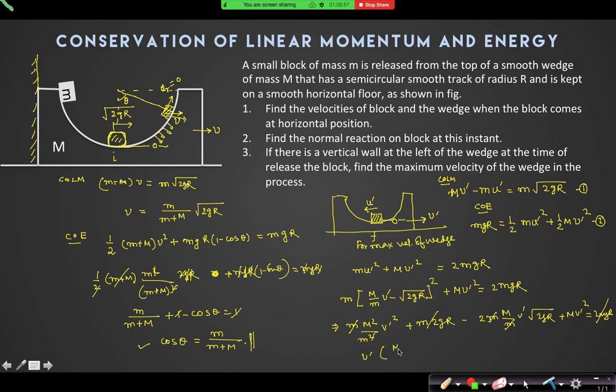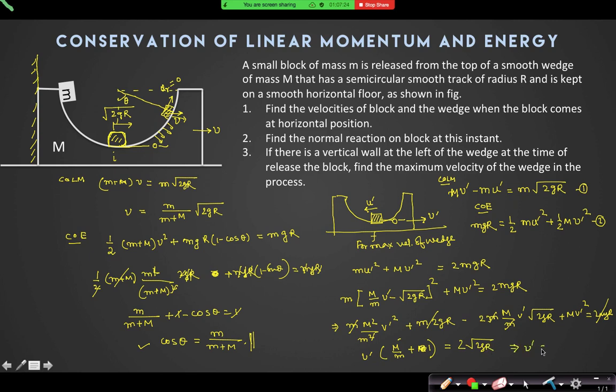So v prime into capital M by small m plus capital M, v prime into capital M, one capital M will get cancelled out. So 1 plus capital M by small m is equal to root over of 2gr.